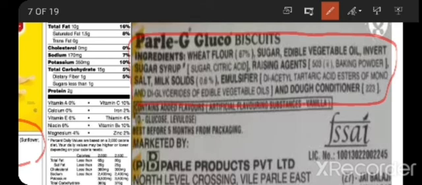Just eating the food is not only required, but we have to know what are the materials which are used in the food. This is all about our part 1. In the next class, we are going to discuss from where we are getting these ingredients? What are the sources of ingredients?